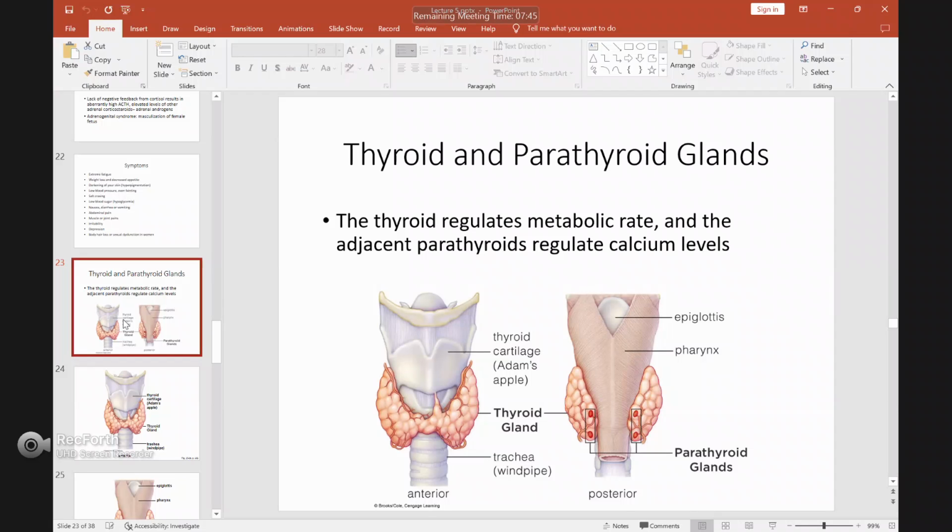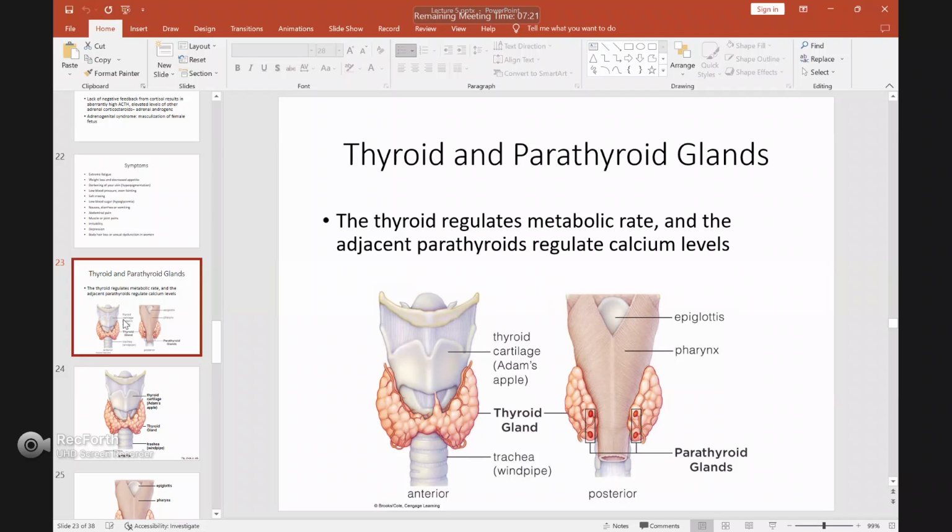Calcium is very important in the body, first for bone development and so on. But apart from that, calcium also regulates a lot of the signaling in your cells. Without calcium, many signaling mechanisms will be affected. That's why the calcium level is very tightly regulated in your body.